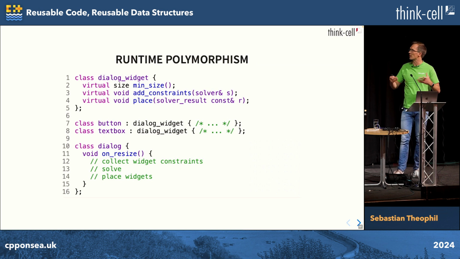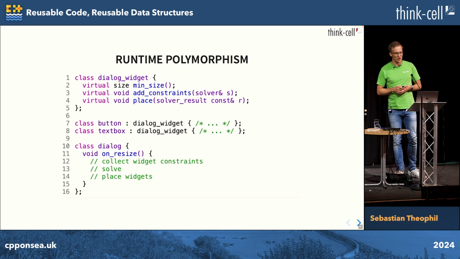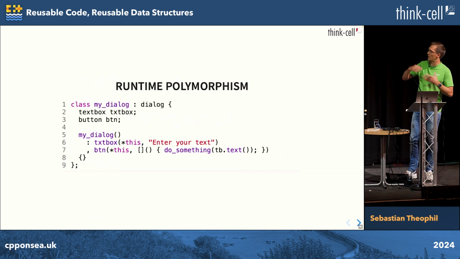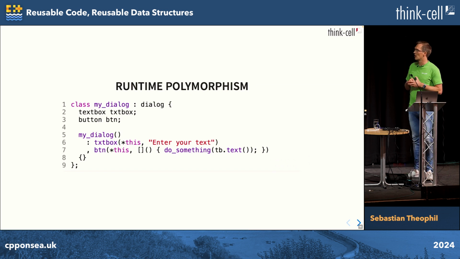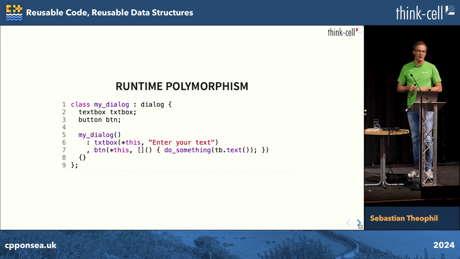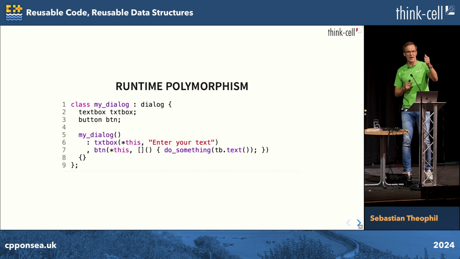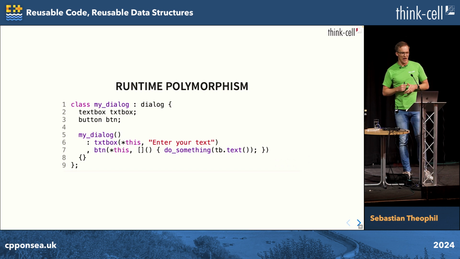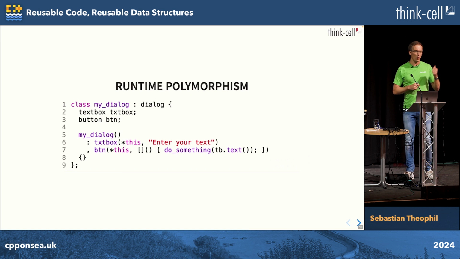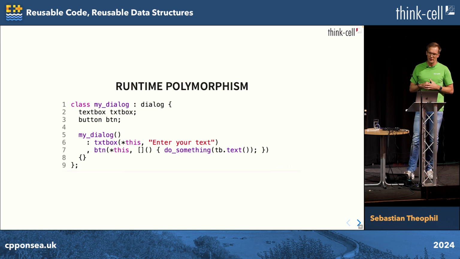How does a user use such a library, such a dialog UI library? Well, we want to use it like this. We have our own simple dialog, and that has, in this case, just a text box and a button. And these objects have a clear identity. They are not just things in a big bag of dialog widgets. This is my text box, and I want to ask it, what text did the user enter? And this is my button, and I want to set event handlers on it, or change its text, or whatever.